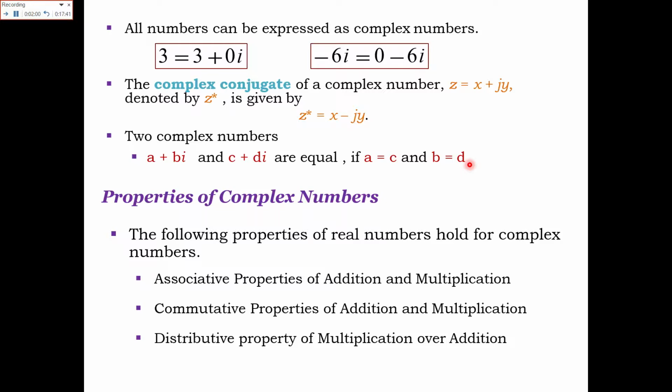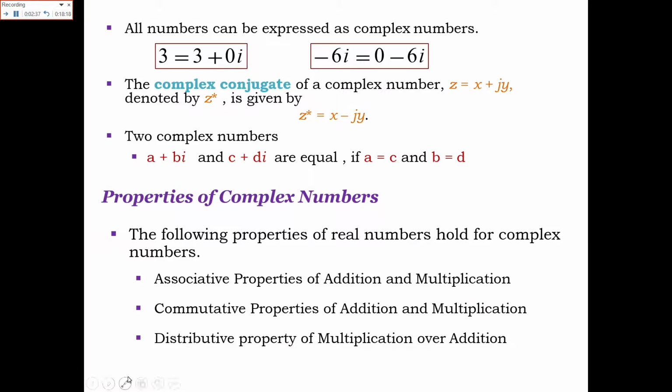Properties of complex numbers. Just like the real numbers, complex numbers also obey some properties. These are the following properties of the real numbers that hold for complex numbers. Associative property of addition and multiplication. Like in case of real numbers, a plus b in brackets plus c is equal to a plus, brackets, b plus c.